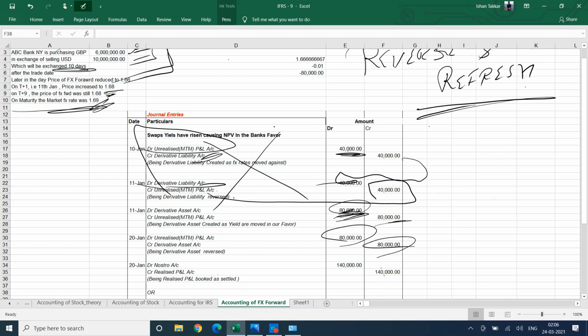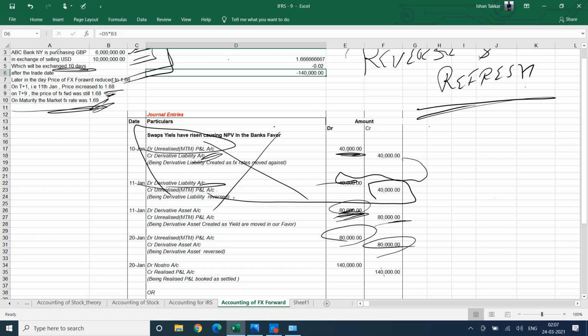Okay. And now since on maturity, the FX rate in market, you are getting 1 GBP for 1.66666667, and on maturity the price is 1.69.